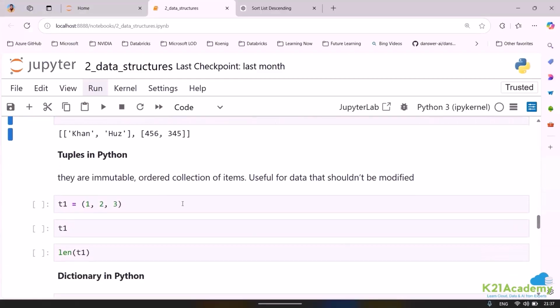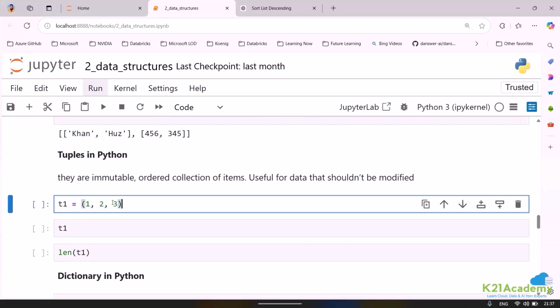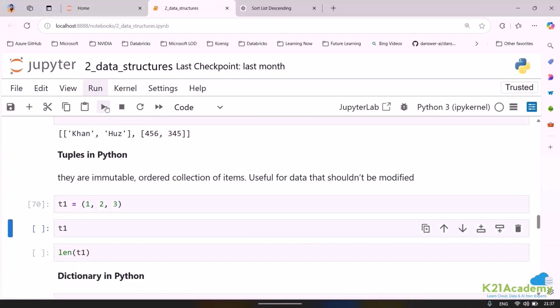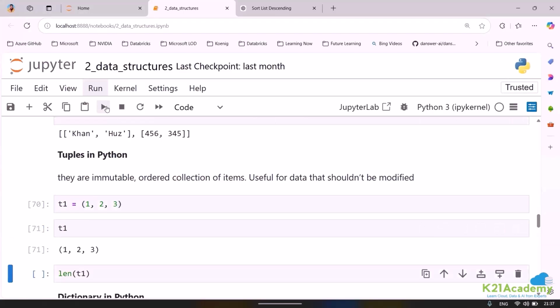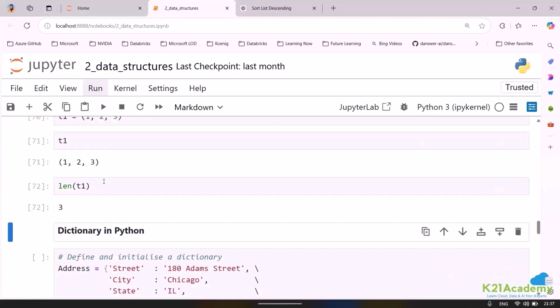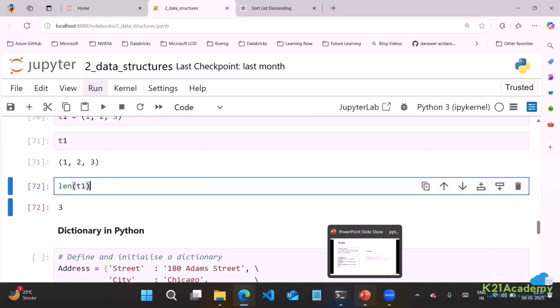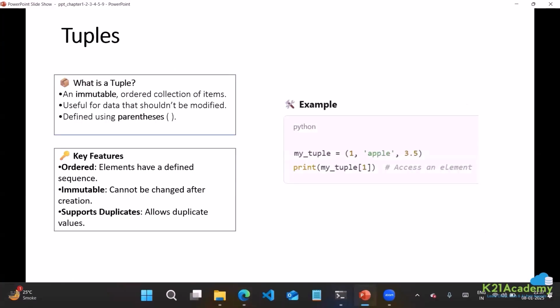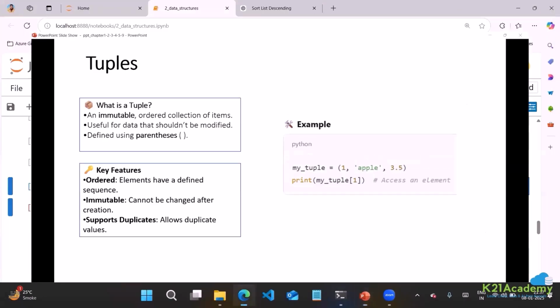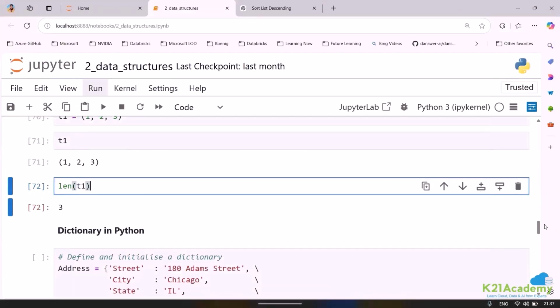When I'm saying tuples, let me just show this. This is being indicated by round braces. You can try everything. Now, if you try to go ahead and update it, there is no method or command to update. If you want to get the length, you can get the length. You can print it. You can get the order. But you cannot go ahead and change the value after creation. So just to keep it simple.